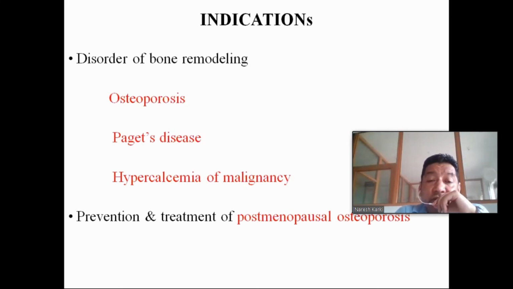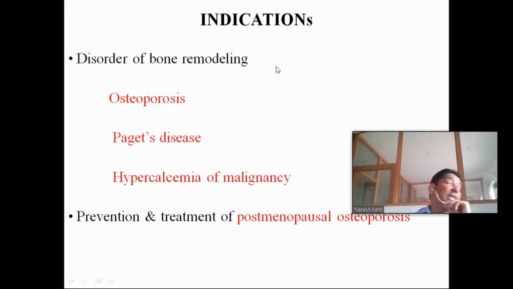The reasons for osteoporosis: number one is deficiency of calcium in the diet. The second is postmenopausal osteoporosis. That is the osteoporosis that happens in women during the postmenopause phase, after 45 years of age, during which the menstrual cycle is completely stopped. So during the postmenopausal phase, what will happen? There will be a reduction in the secretion of estrogen that results in postmenopausal osteoporosis.